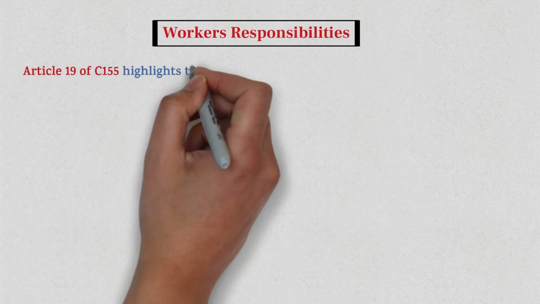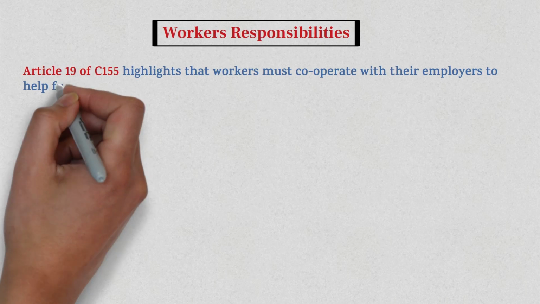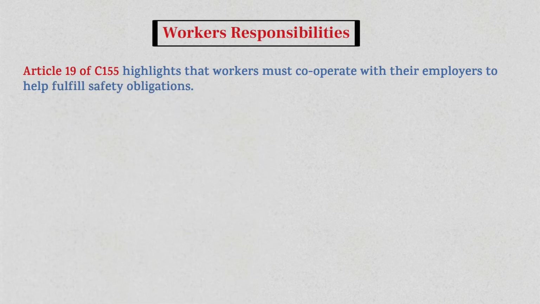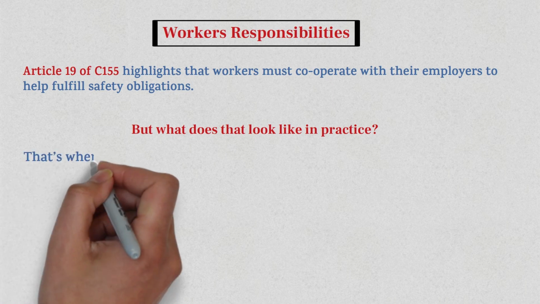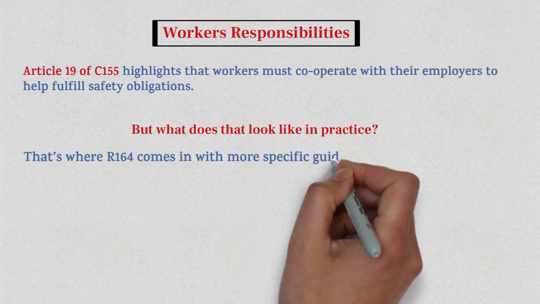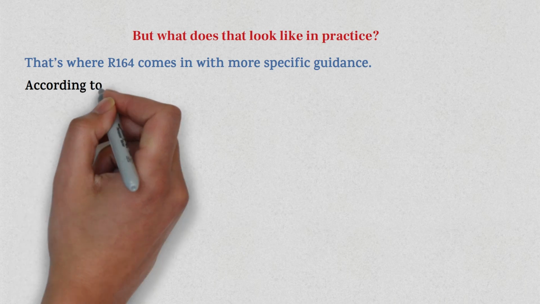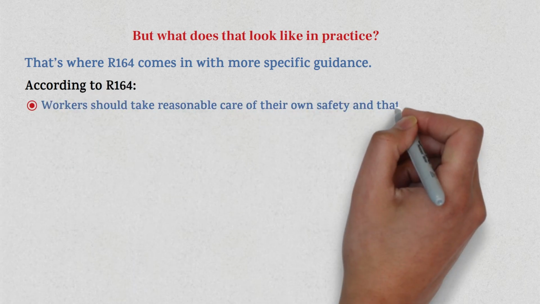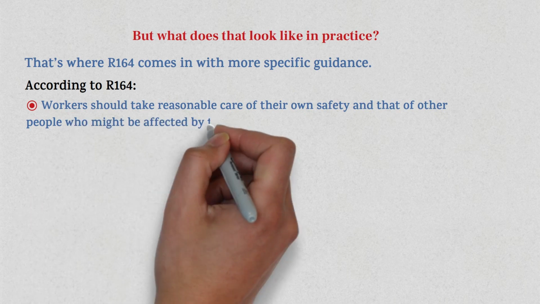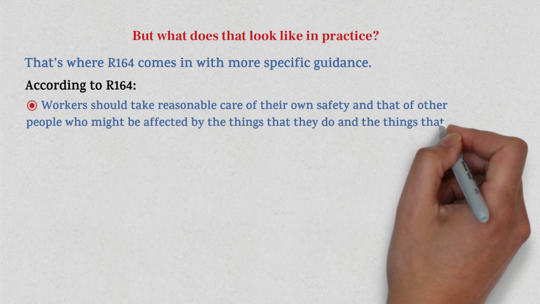Article 19 of C155 highlights that workers must cooperate with their employers to help fulfill safety obligations. But what does that look like in practice? That's where R164 comes in with more specific guidance. According to R164, 1. Workers should take reasonable care of their own safety and that of other people who might be affected by the things that they do and the things that they fail to do.